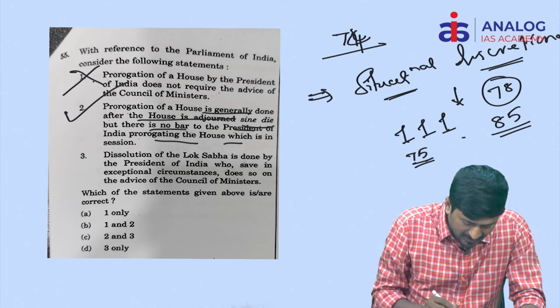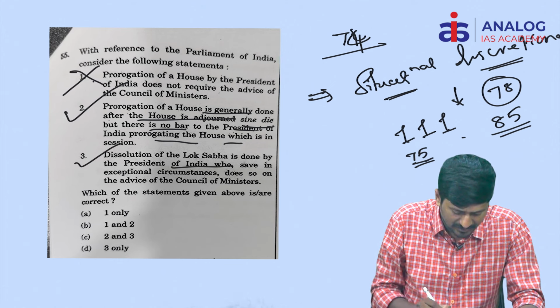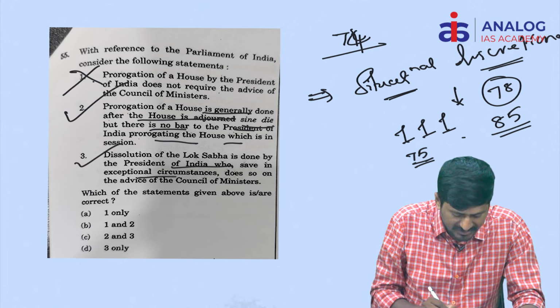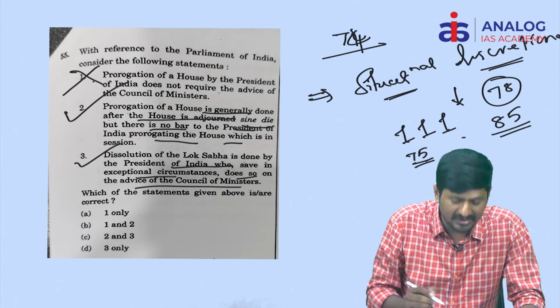Coming to the third statement: dissolution of Lok Sabha is done by the President of India who, save in exceptional circumstances, does so on the advice of the Council of Ministers.